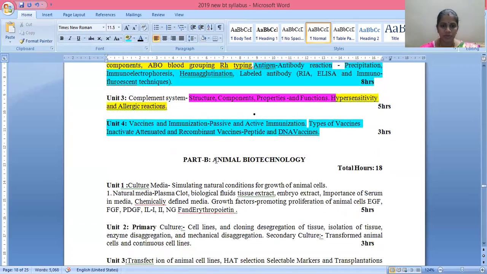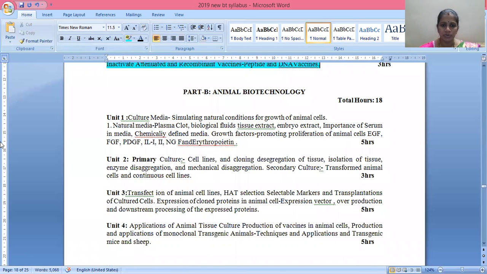Okay, then let us go through animal biotechnology. This is part B. We have mentioned part A and part B, but both are going to be written in a single script. In the next video I'm going to discuss the question paper also, the pattern of the question paper, everything. Now this is part B, animal biotechnology. Here you're going to study for 18 hours.